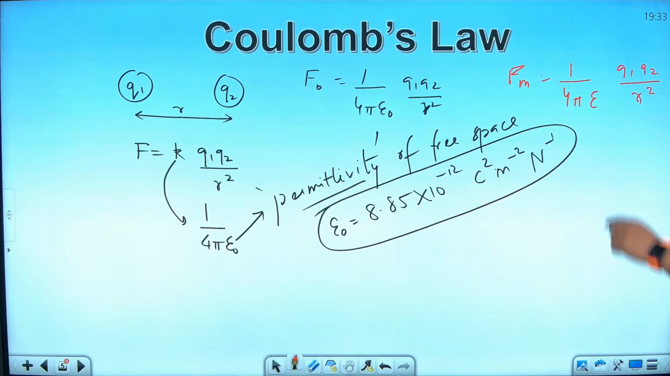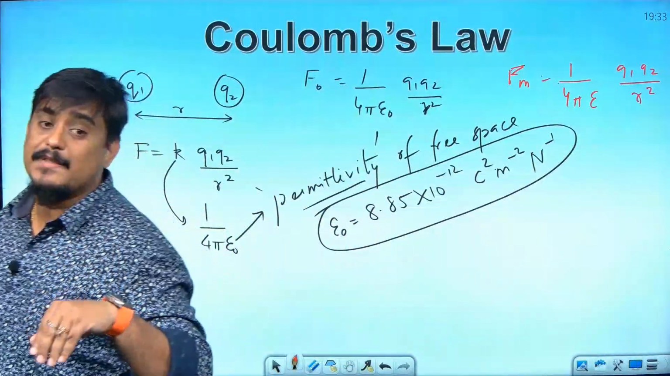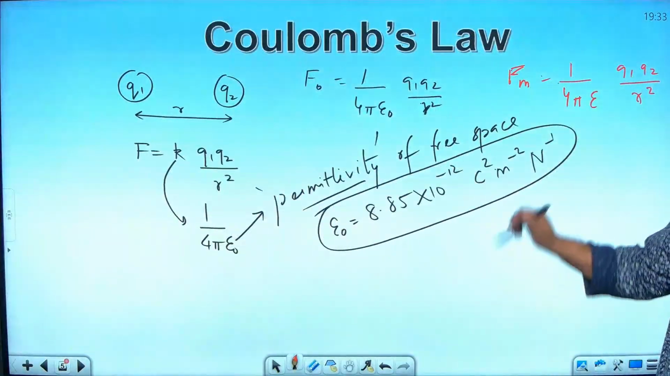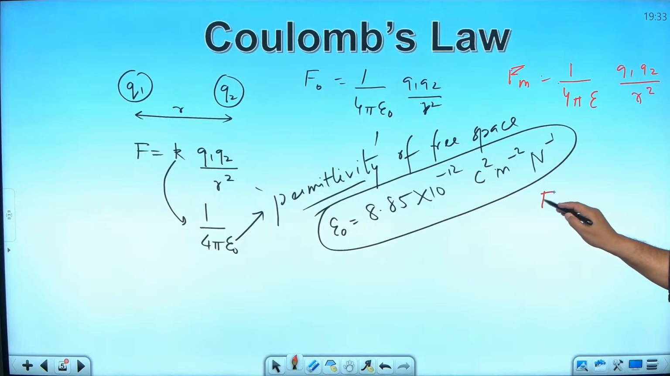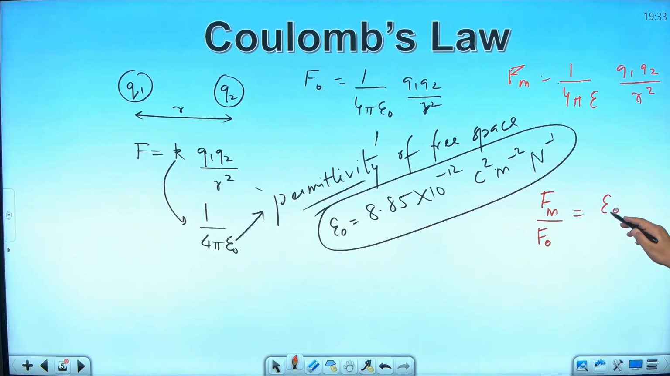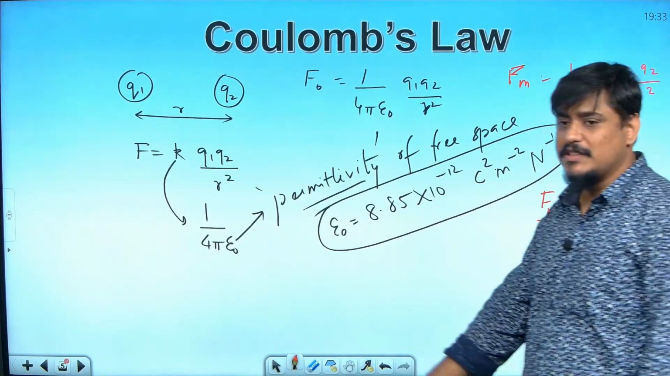Here epsilon will become permittivity of the medium. Understanding? Epsilon naught was permittivity of free space. Epsilon will become permittivity of medium. If I divide these two, that is, if I do Fm by F naught, what do I get? Epsilon naught by epsilon. Or I can say, no, not this. F naught by Fm will be how much? Epsilon by epsilon naught. This is called epsilon R. It has another name, K, kappa, which is dielectric constant.